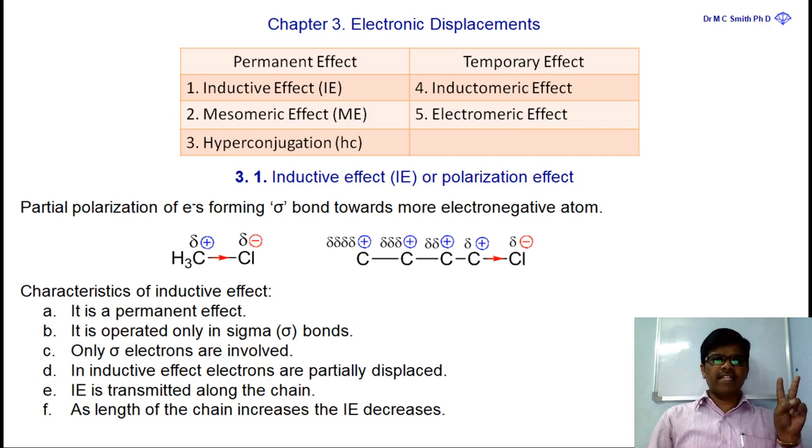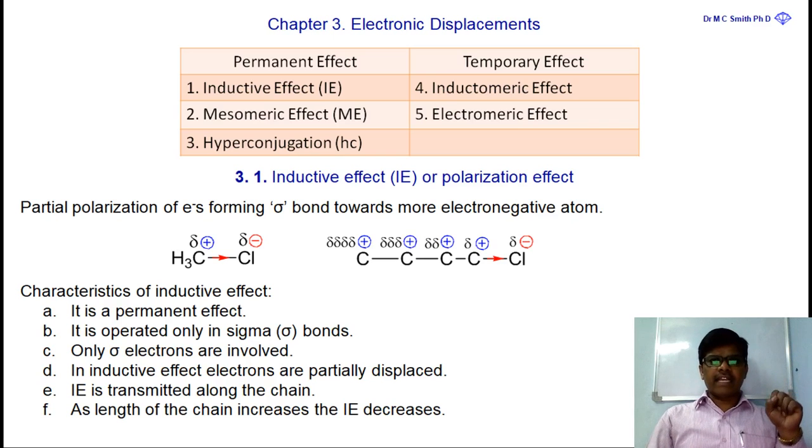effect. Dear friends, a permanent effect is an effect where even in the absence of any reagent or reactant or other reaction factors, this effect is observed. That is why this is known as a permanent effect. Permanent effects commonly observed in organic molecules are three. One is the inductive effect, which is a permanent effect. The second one is the mesomeric effect, and the third one is hyperconjugation.